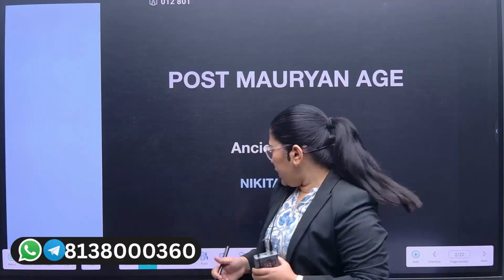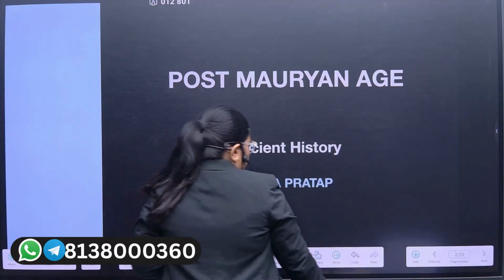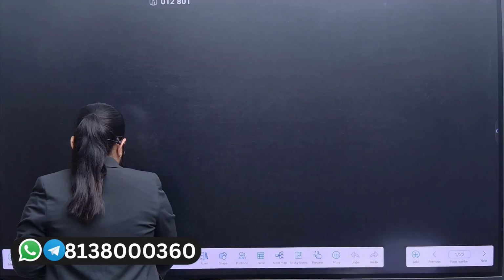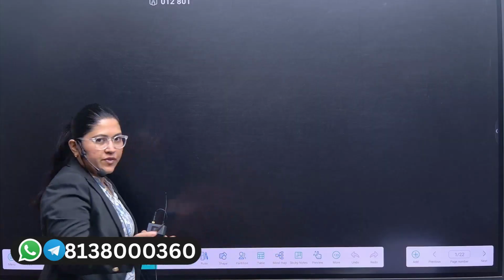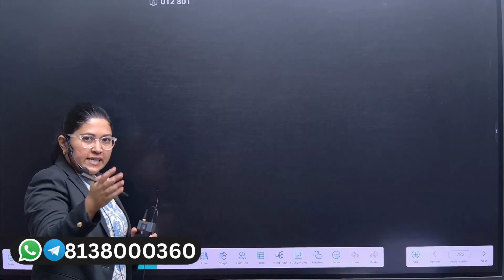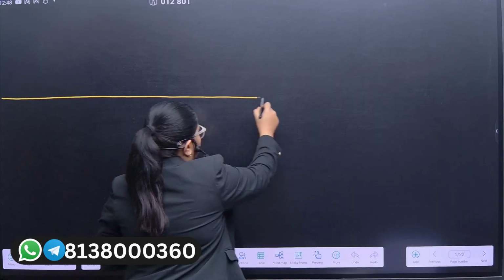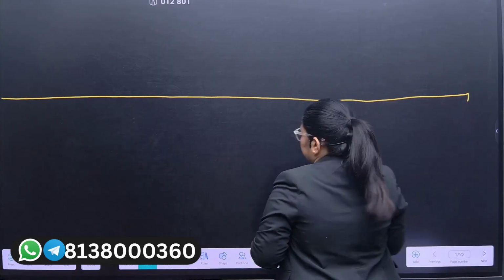Now let us first categorize this post-Mauryan period into three classifications. But before that, let us again revisit the timeline which we do every time we start our discussion.